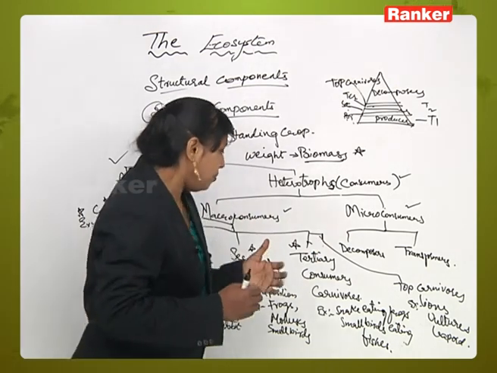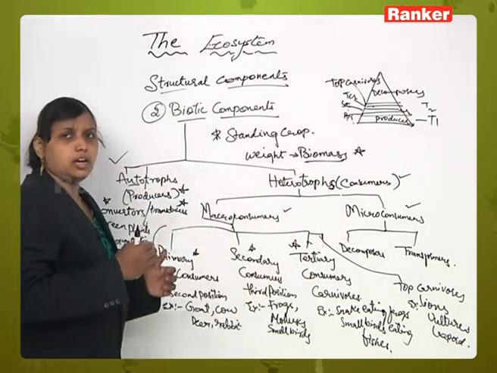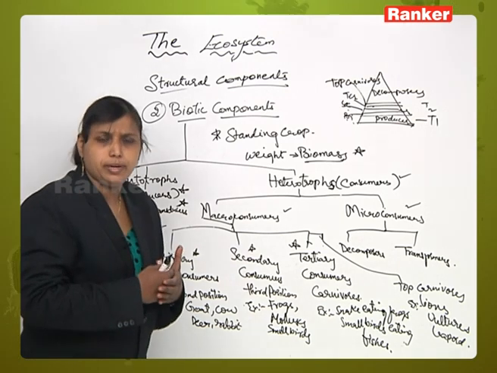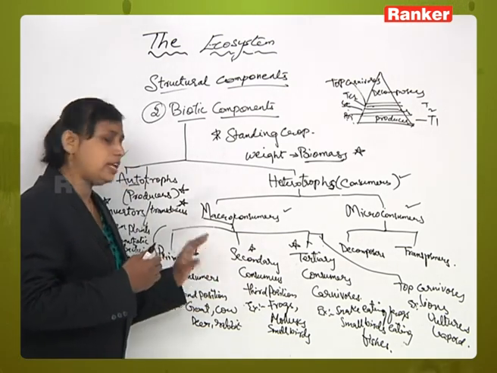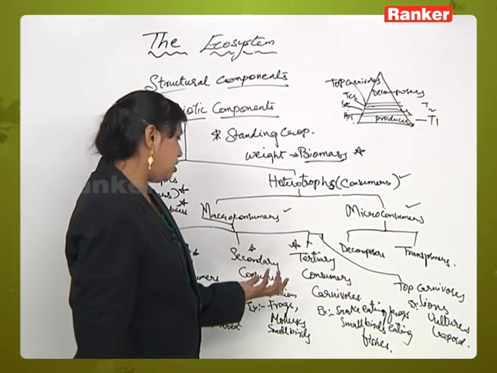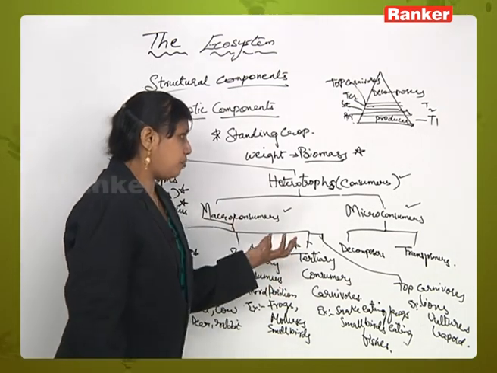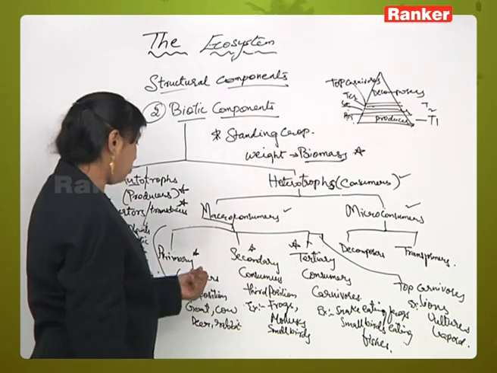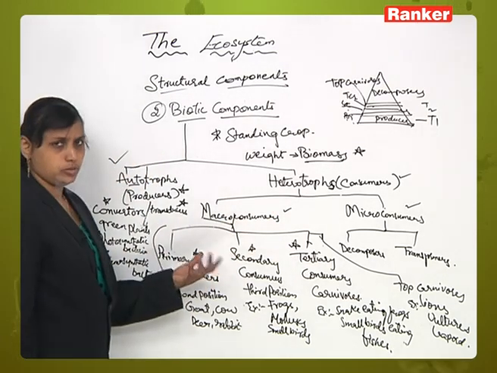So the plants which are able to prepare their own food, which are green plants, are called producers, and heterotrophic organisms are called primary consumers and secondary consumers. There are two types.